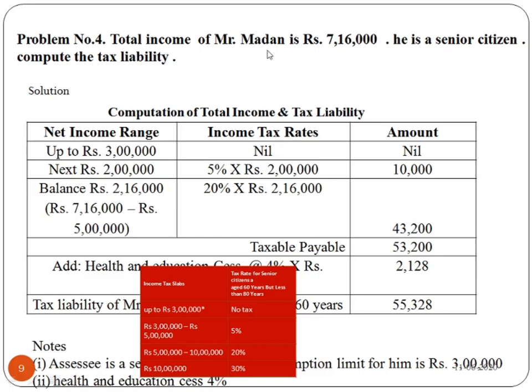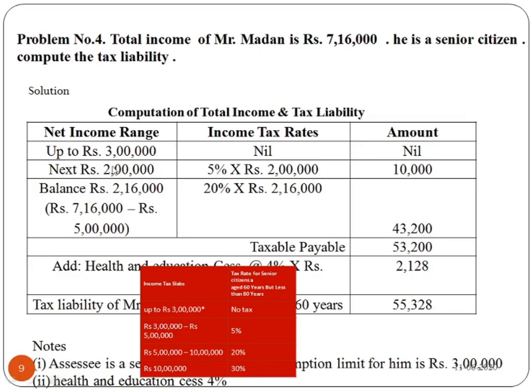Next, total income of Mr. Madan is rupees 7,16,000. He is a senior citizen. Compute the tax liability. So here Madan is a senior citizen. For the senior citizen, we have already seen up to 3 lakhs there is no tax. From 3 lakhs to 5 lakhs it is 5%, and from 5 lakh to 10 lakhs it is 20%, and from 10 lakh onwards it is 30%. So up to 3 lakhs nil. For the next 2 lakhs, 5% of 2 lakhs is 10,000. Then 5 lakhs is over.